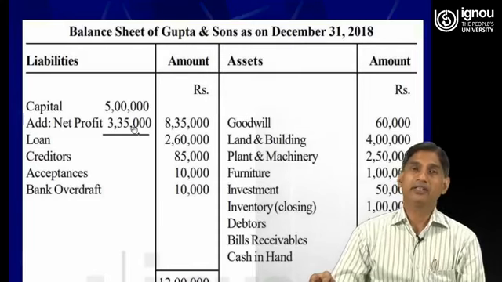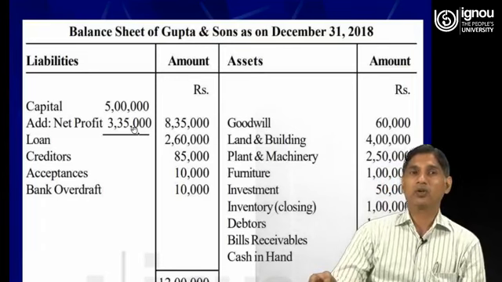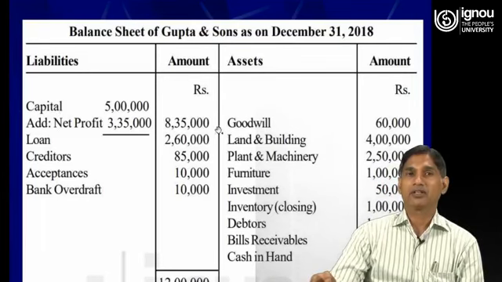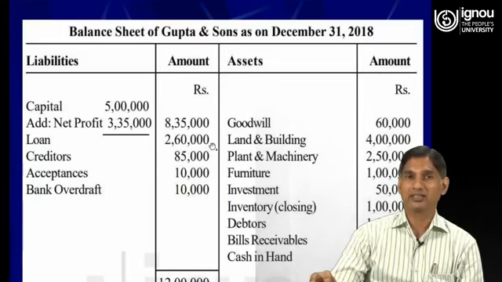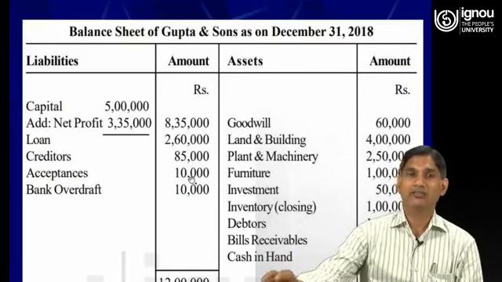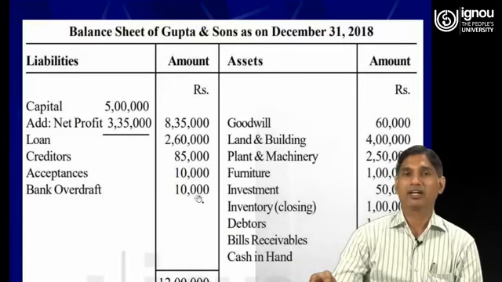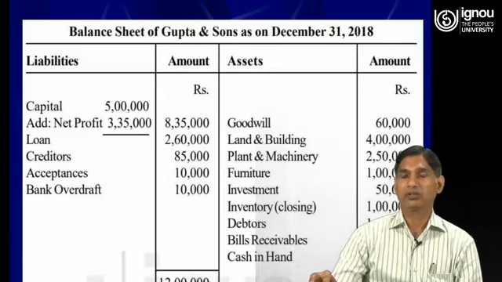And here on the liability side, if you make a total of the items, there are 5 items. The first one is capital, with a net balance of 8,35,000. The second item is loan, 2,60,000. The third item is creditors, 85,000. The fourth item is acceptances, rupees 10,000. And the fifth item is bank overdraft, again 10,000. So the total of all these 5 items is rupees 12 lakh.